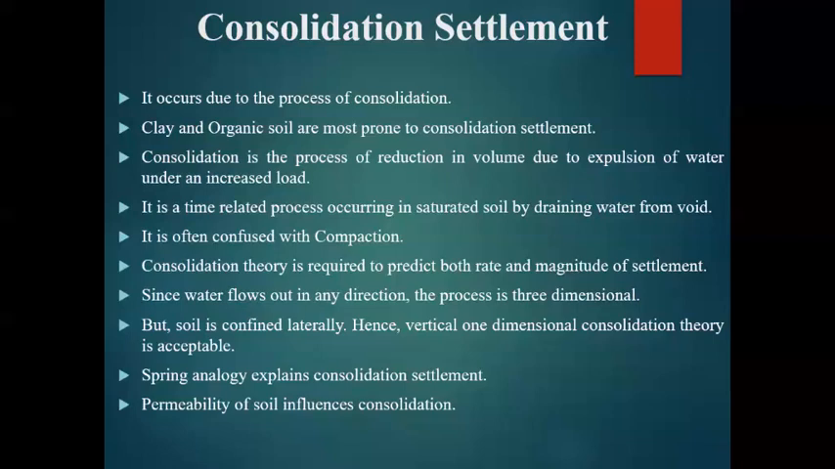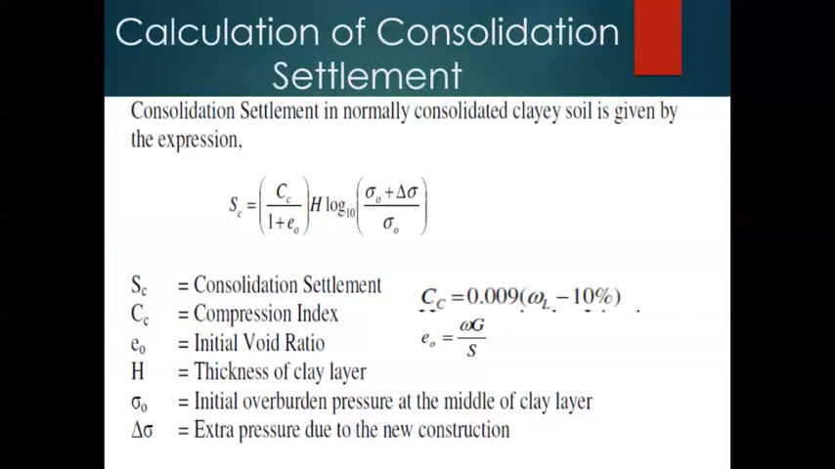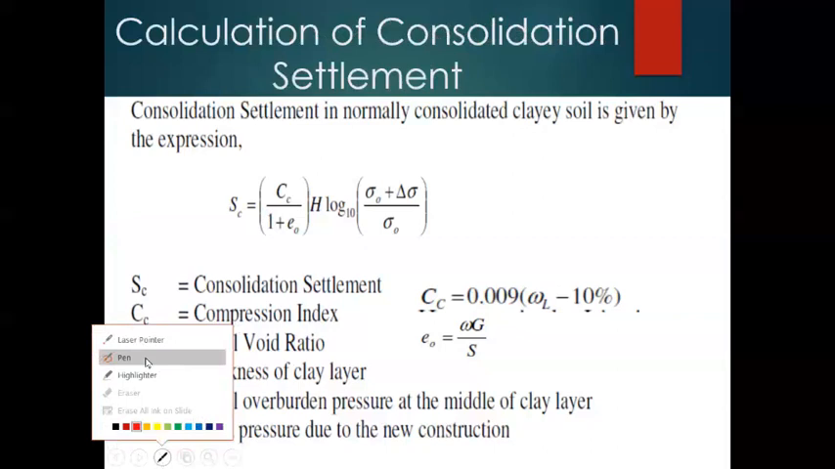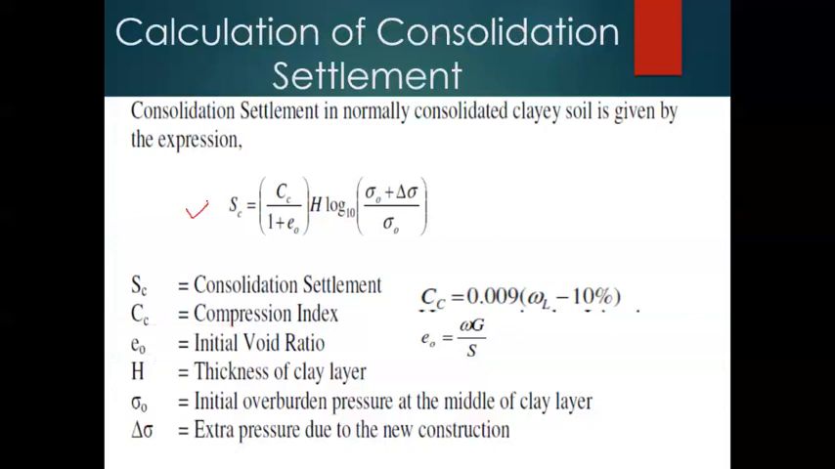Some of these things you might have already discussed in the previous semesters. Then, how is the consolidation settlement calculated, or determined? As the formula indicated in this slide shows, using this formula we can calculate the consolidation settlement. So, Sc is equal to Cc into H divided by 1 plus e naught into log of sigma naught plus delta sigma divided by sigma naught.